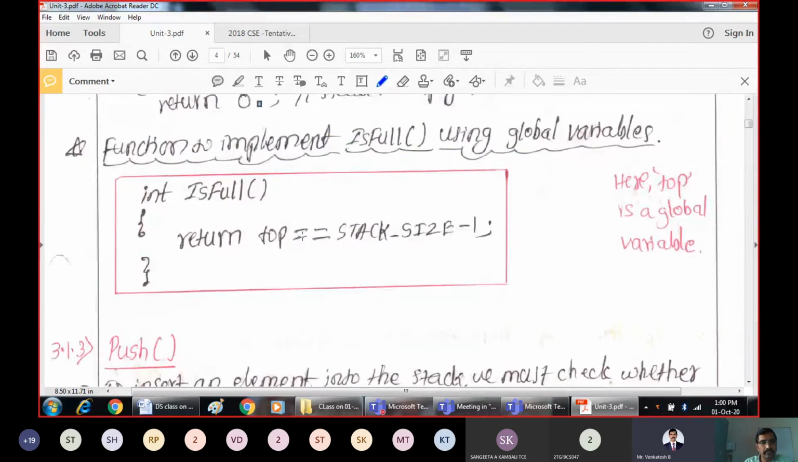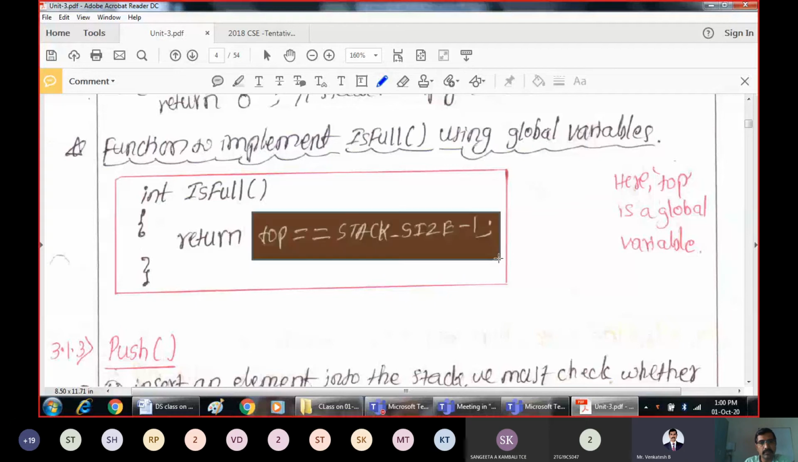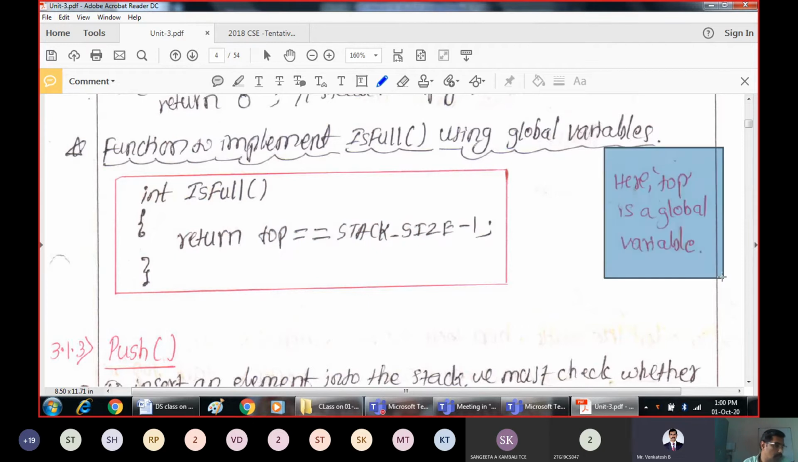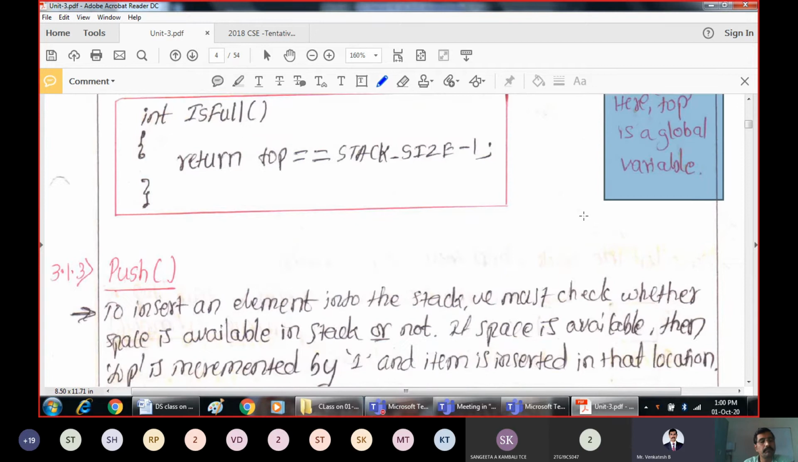This can also be rewritten like this. Just perform the comparison whether top is equal to stack size -1. The outcome of this will be either 1 or 0. If it is 1, true. Else it is false. Here we are assuming that top is a global variable.